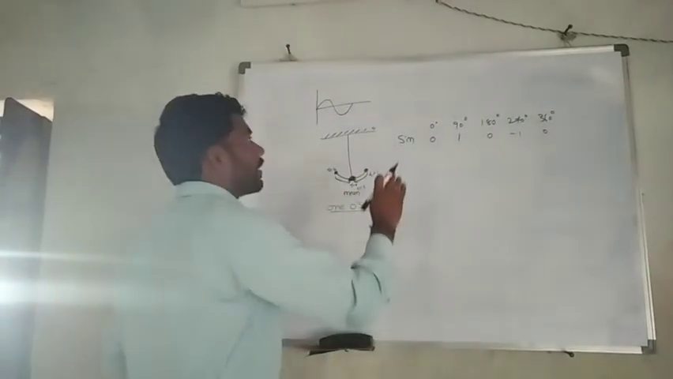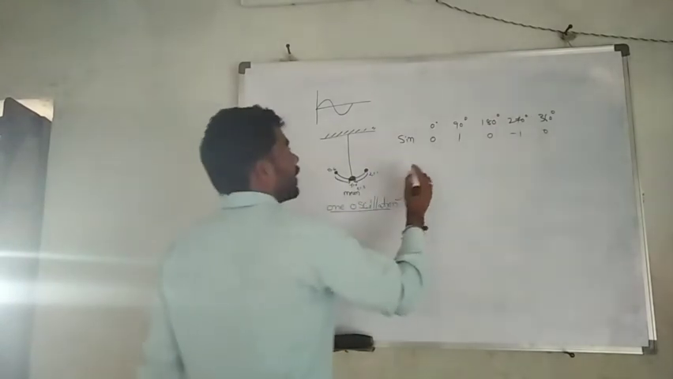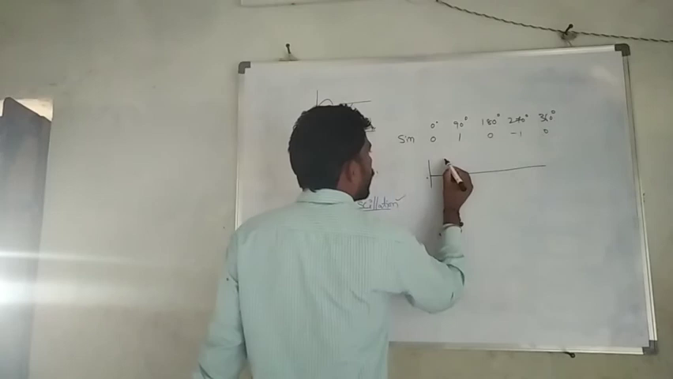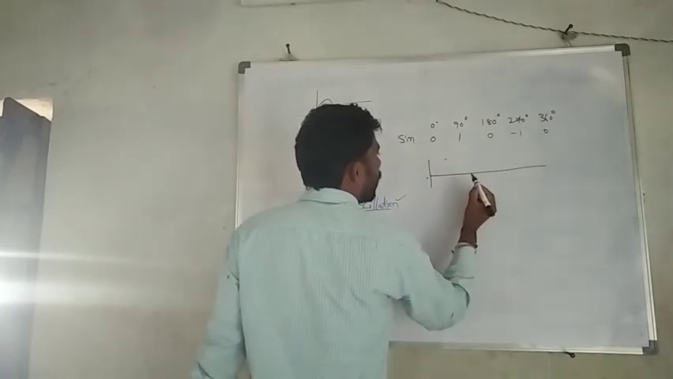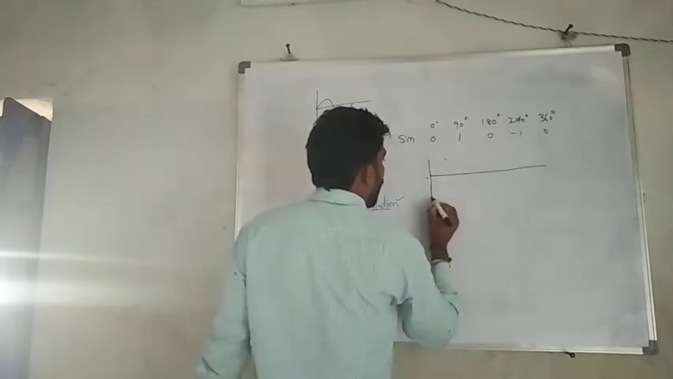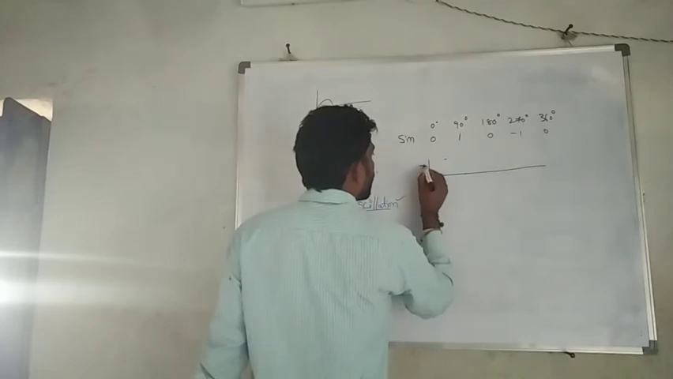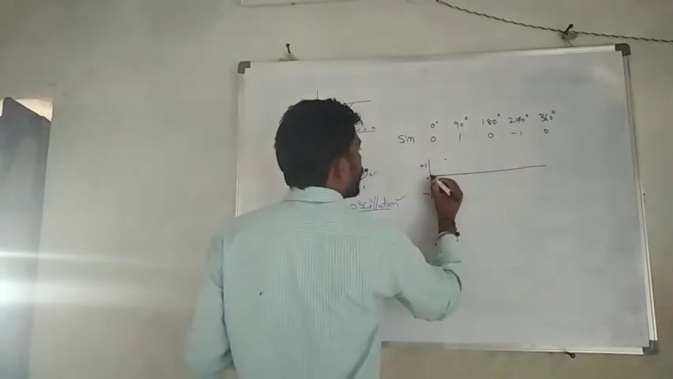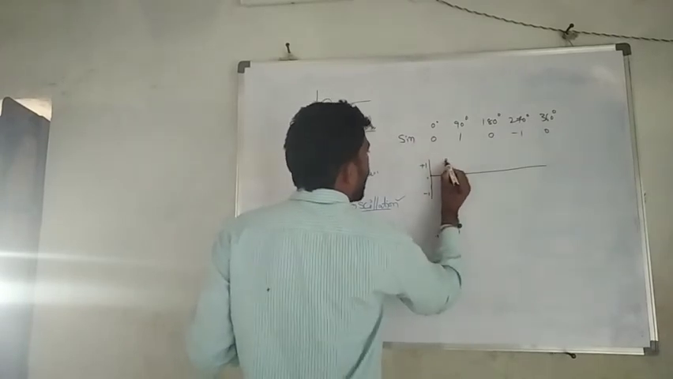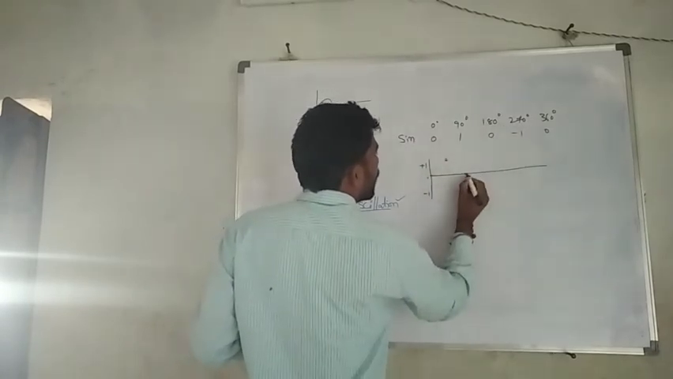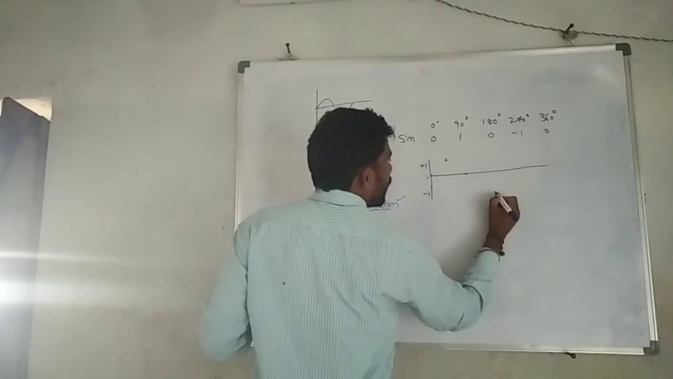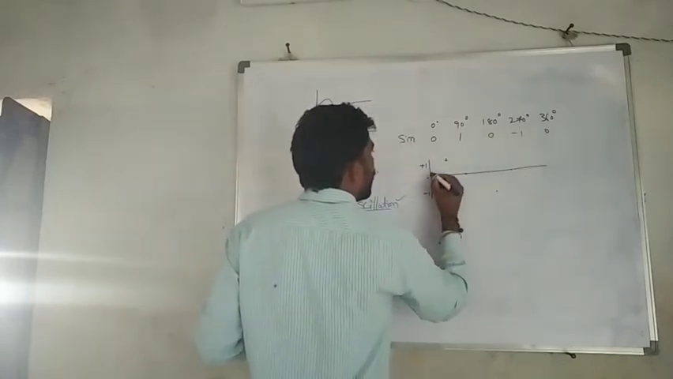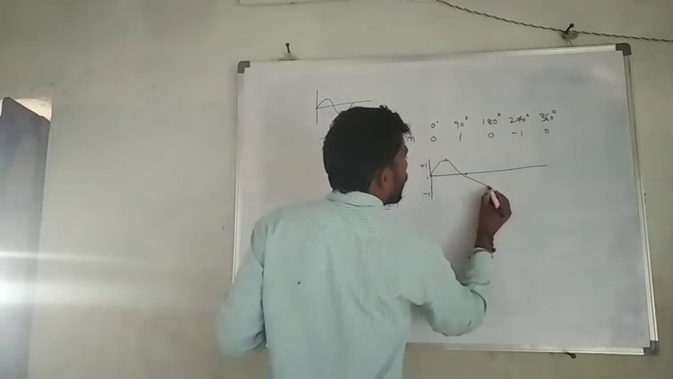That's why in this graph we can see the values 0, 1, 0, -1, 0. See, at 0 it is 0, at 90 it is a maximum, at 180 it is 0, at 270 it is -1, then at 360 it is 0. We will connect these points.